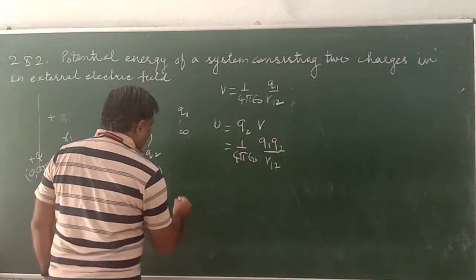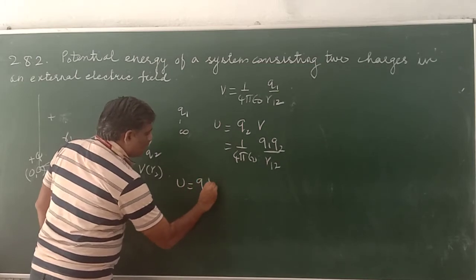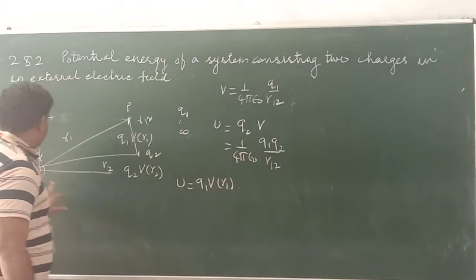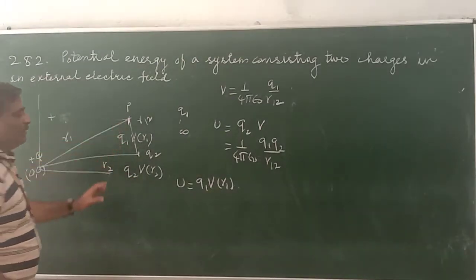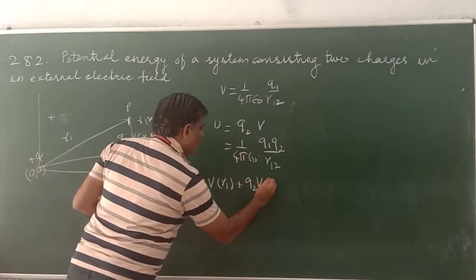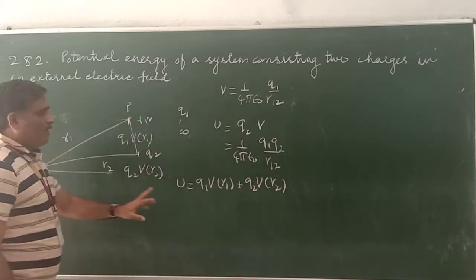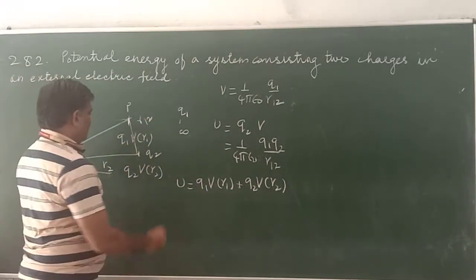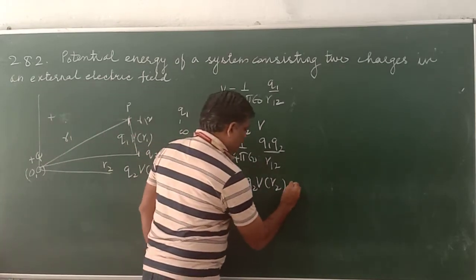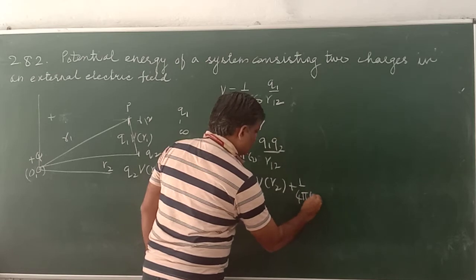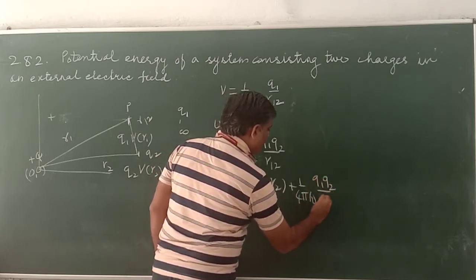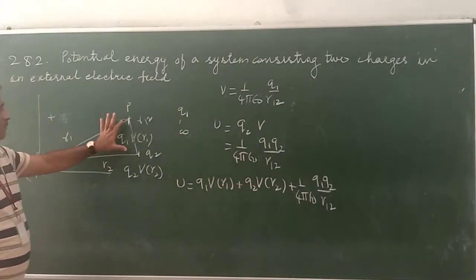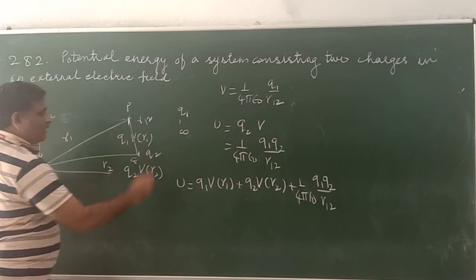So total energy is equal to Q1 V(R1), the potential because of the source charge at point P, plus Q2 V(R2), the potential due to the source charge at point Q, plus 1 upon 4 pi epsilon 0 Q1 Q2 divided by R12. R12 is the vector from P to Q.